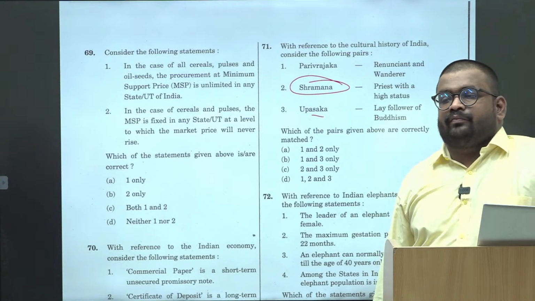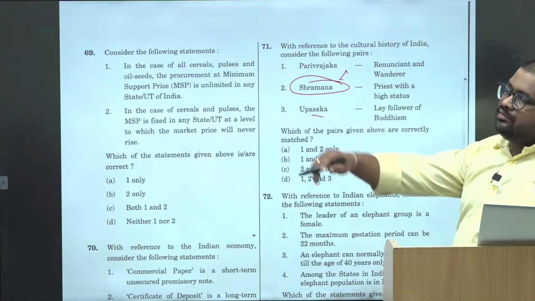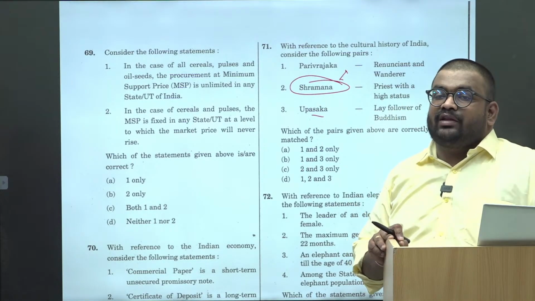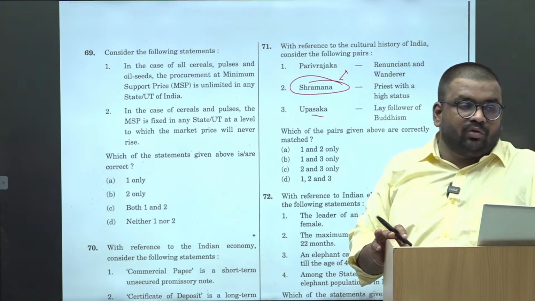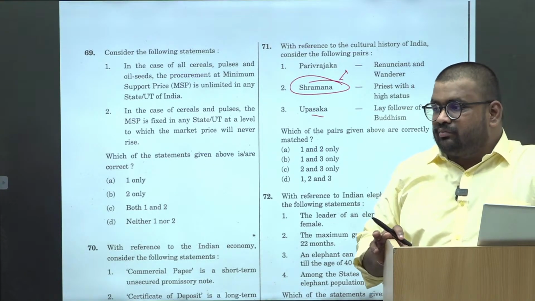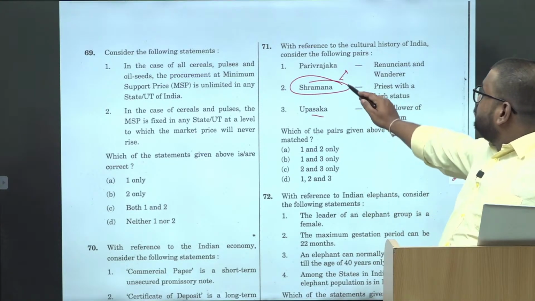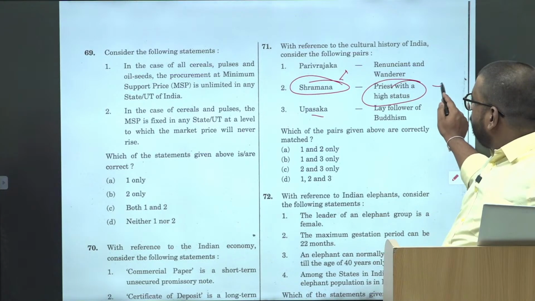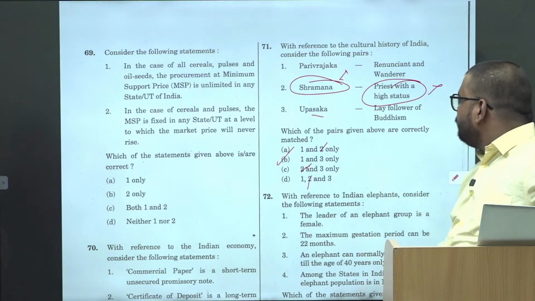Shramana tradition was basically all the religions which were established as a reaction against the Vedic Brahmanism, so this tradition involves Buddhism, Jainism. Okay? So during ancient times, that was the Shramana tradition. So this one is wrong. Even if you had done the PYQ, you will get your answer 1 and 3.